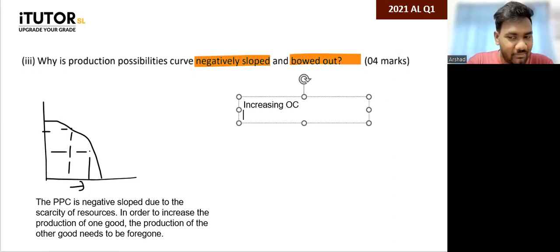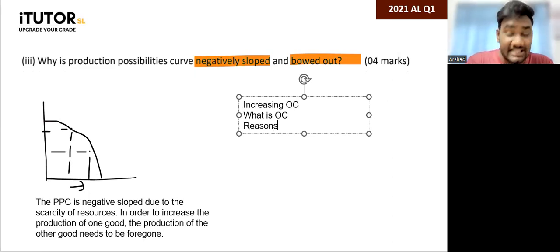So you can write about what is increasing opportunity cost and you can write the reasons for it. Increasing opportunity cost is where, when you increase the production of one good by equal quantities, the amount of the other good that you sacrifice keeps on increasing. It goes up and up and up. So what are the reasons? The use of non-homogeneous resources, that you can write. Is that okay? Can you handle a question like that? Fine.